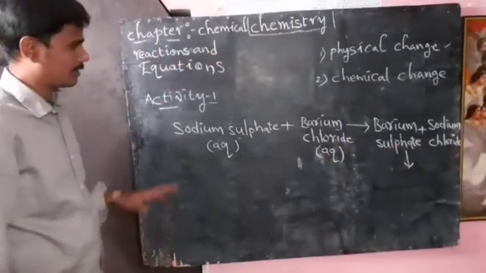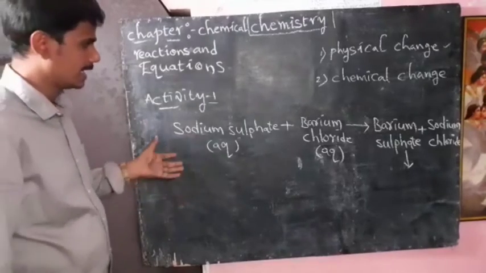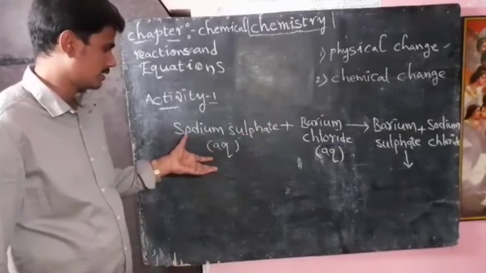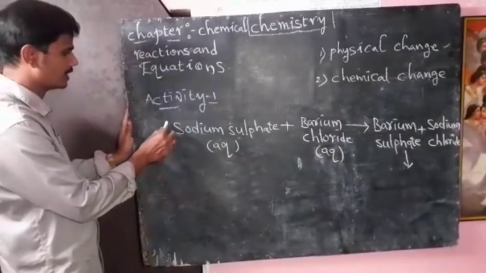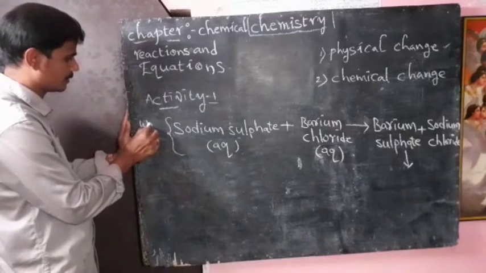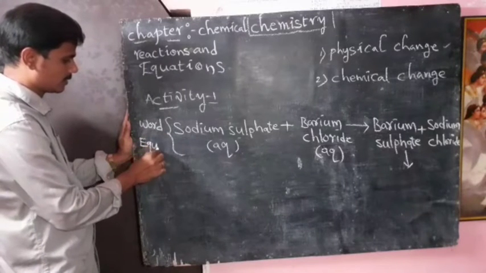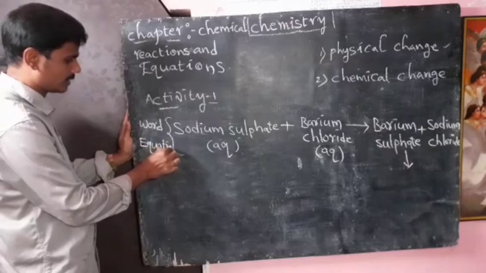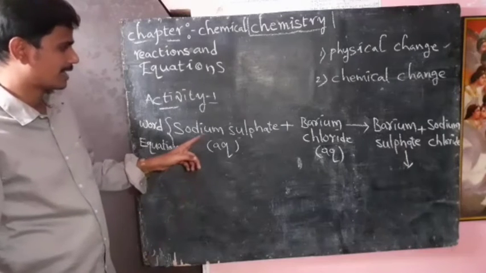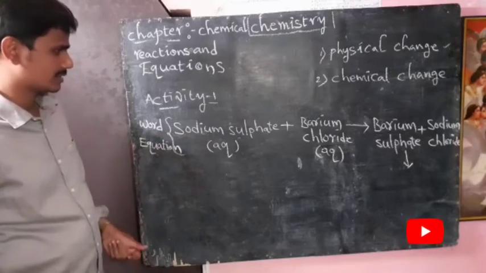Whatever activity we did in the laboratory, we write in a shorter form by using chemical names. So this equation we call the word equation. Why do we call it a word equation? Because whatever activity description we write in a shorter form by using chemical names, that's why it is called a word equation.